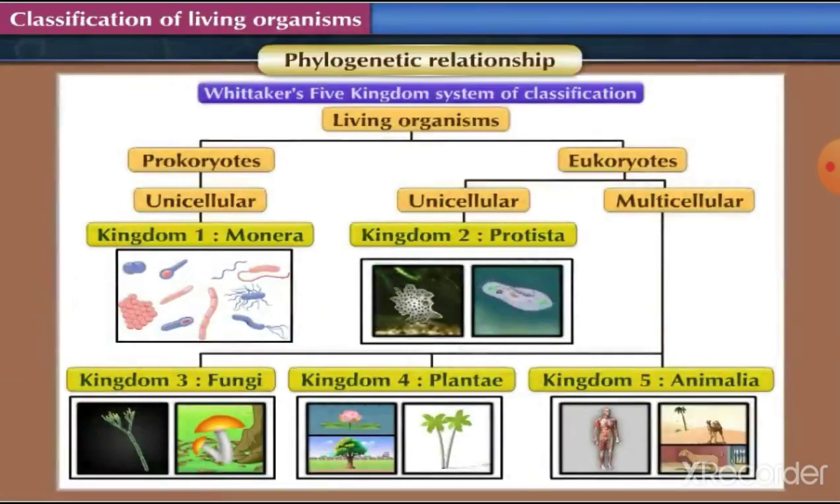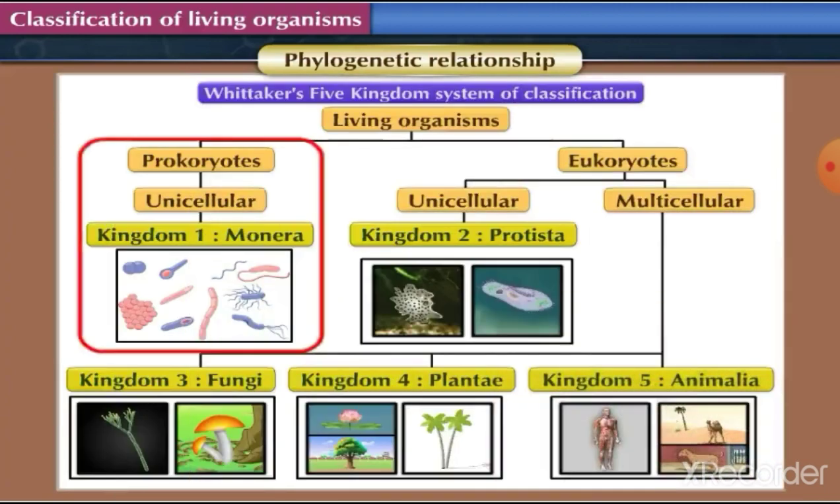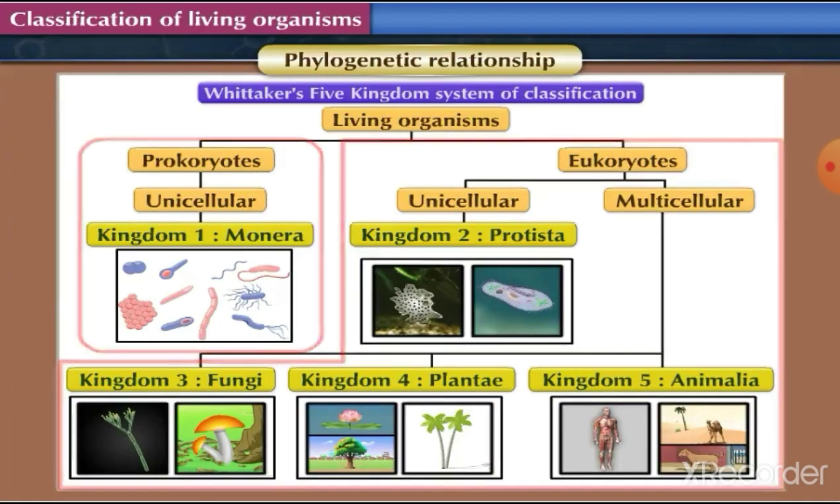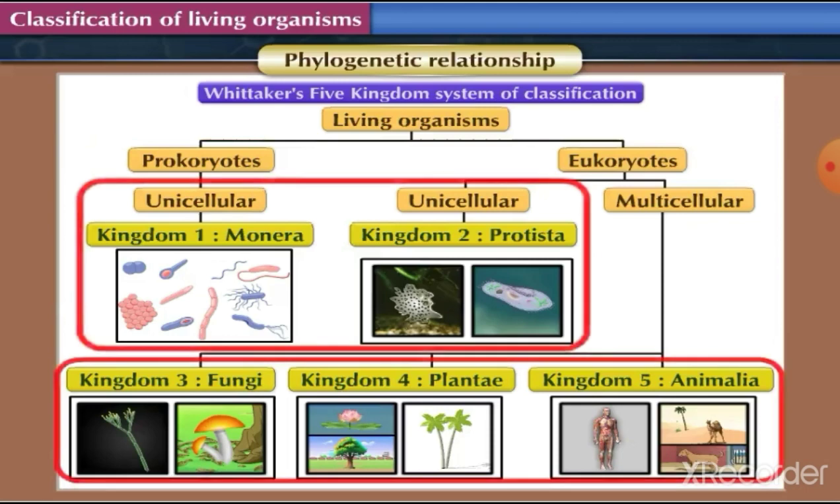Phylogenetic relationship. Phylogenetic relationship among living organisms was also taken into consideration by Whittaker while classifying living organisms. Living organisms were arranged according to their evolutionary history. Therefore, prokaryotes came before eukaryotes, and unicellular organisms came before multicellular organisms.